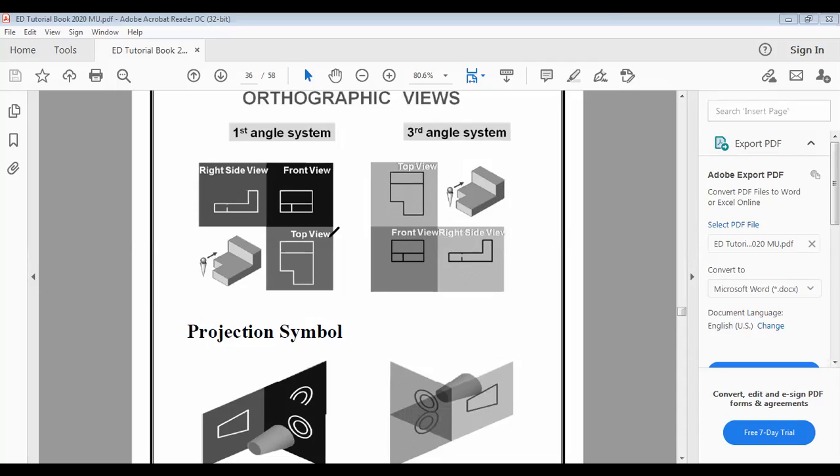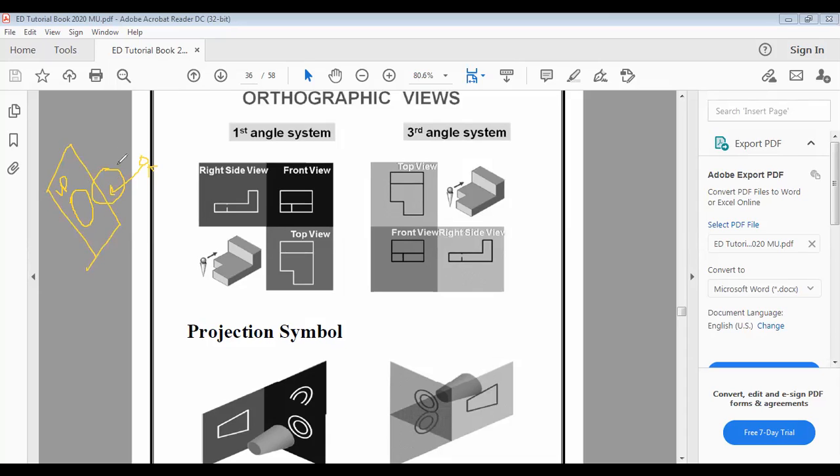If we consider a vertical plane, and this is an object, and I am standing here acting as an observer, seeing this object from the front, then its image will be formed on the vertical plane.